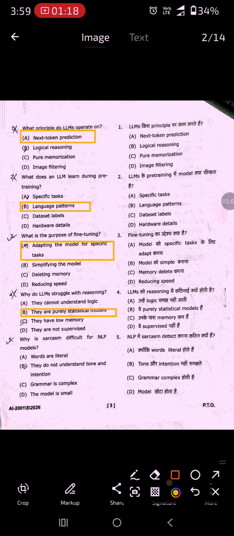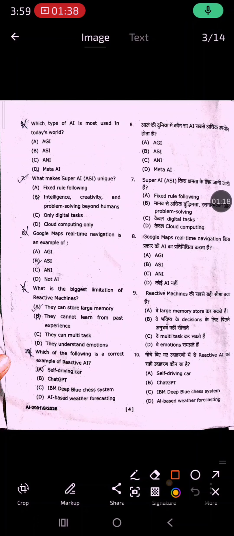Now fifth question is, why is sarcasm difficult for NLP models? The correct answer is they do not understand tone and intention. Option B is correct. Sixth question is, which type of AI is most used in today's world? The right option is ANI. Option C is correct.